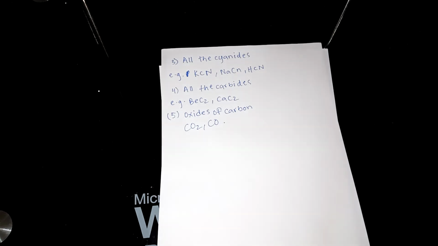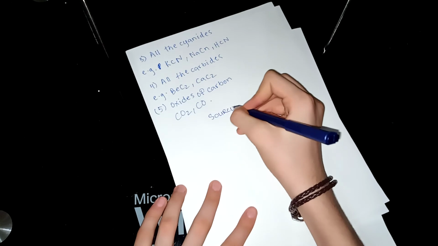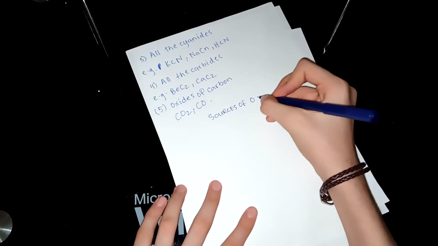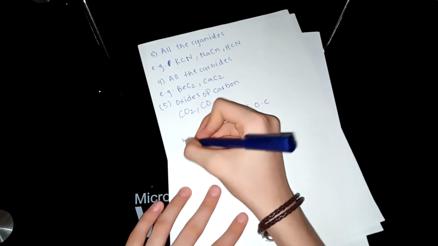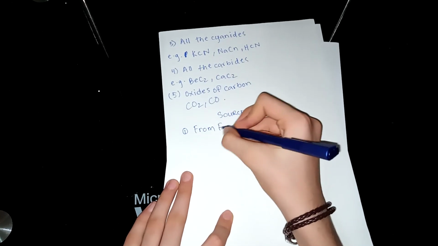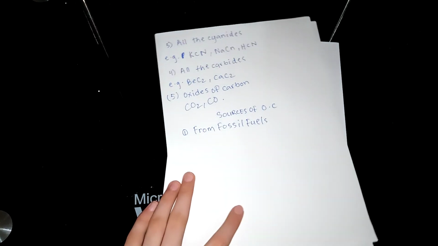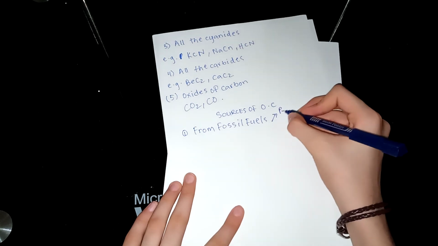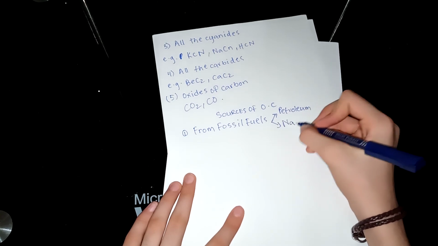Another thing: what are the sources of organic compounds? You should know where they come from. Let me write the sources of organic compounds. I am writing OCs to save time. The first source is fossil fuels, either petroleum or natural gas.